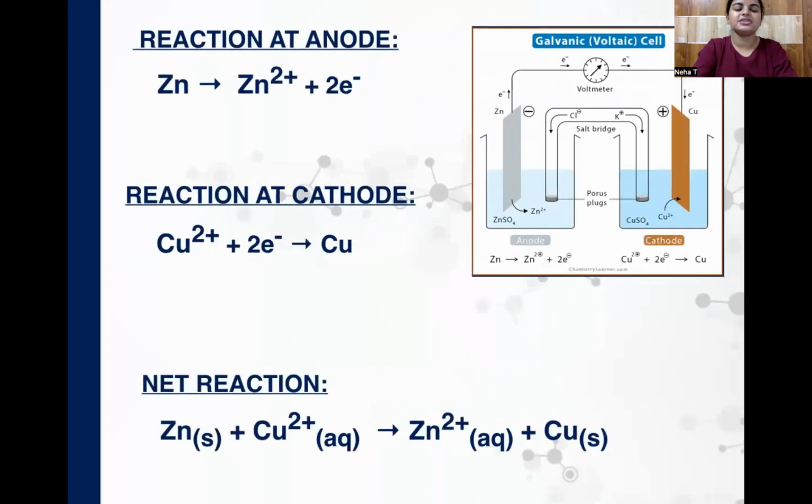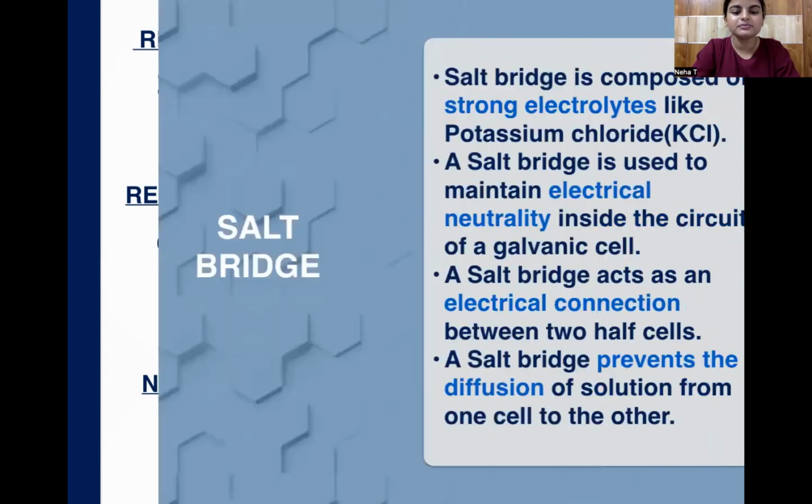Coming to the reactions. Reaction at anode: zinc is oxidized into Zn2+ and liberates two electrons. Reaction at cathode: copper ion Cu2+ takes up the two electrons that come from zinc and forms copper. Net reaction, we can say it as Zn in solid state plus Cu2+ in aqueous state gives Zn2+ in aqueous state plus Cu, that is solid.